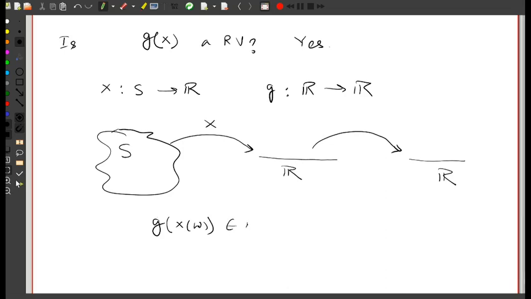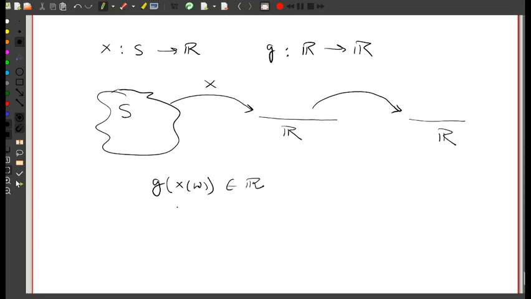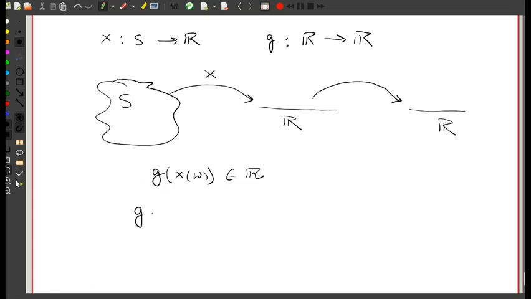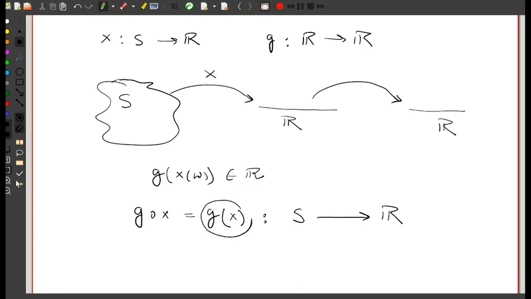So clearly this belongs to R. That basically means that g composition X, which we write as g of X, is a function from S to R, and that's why this quantity is a random variable.